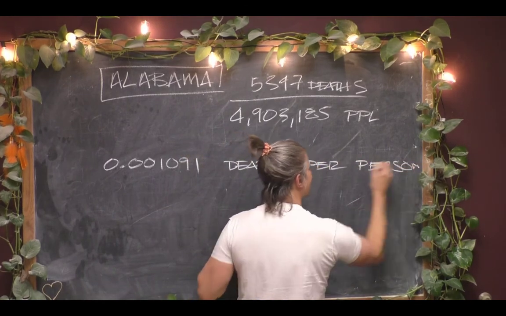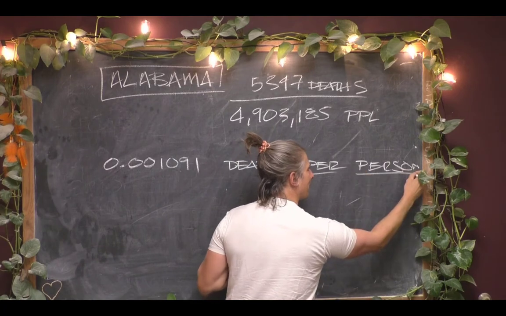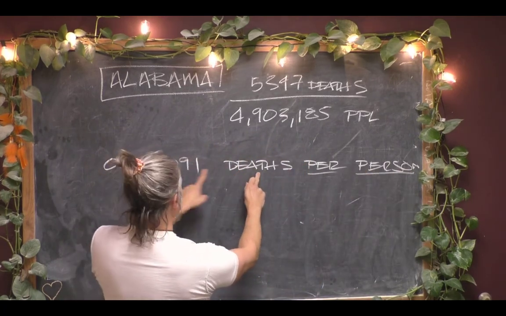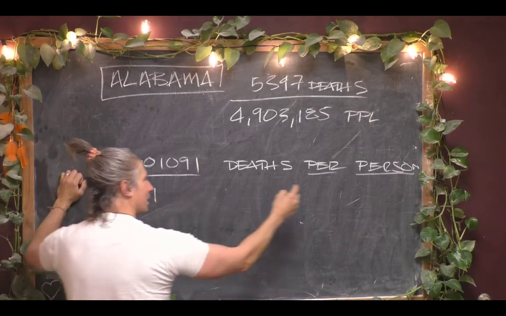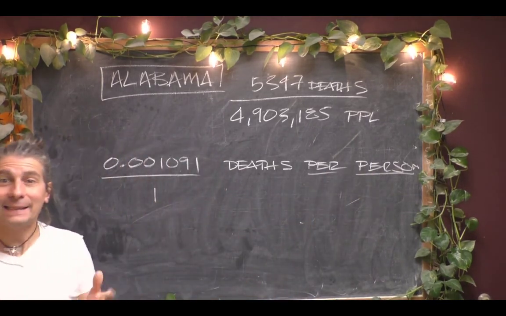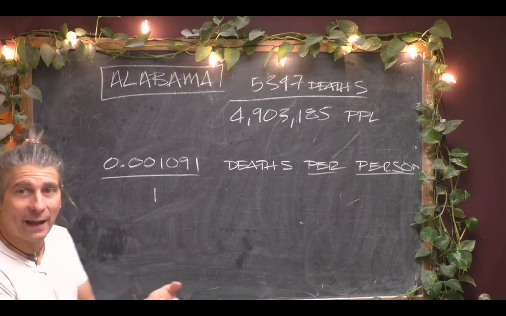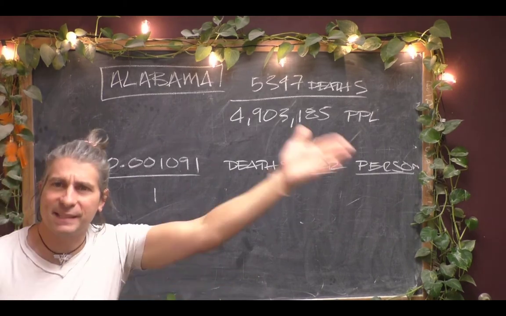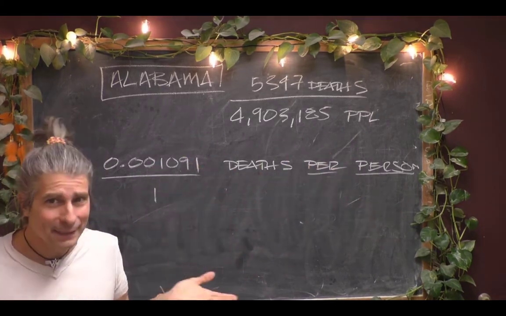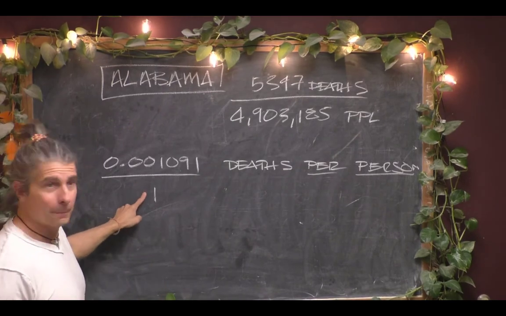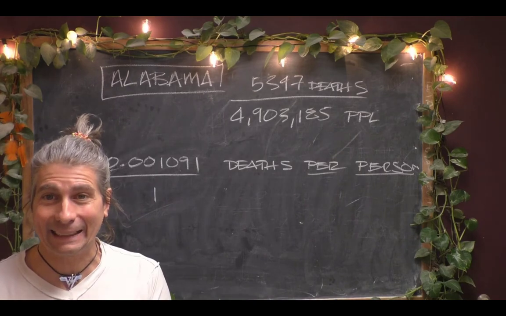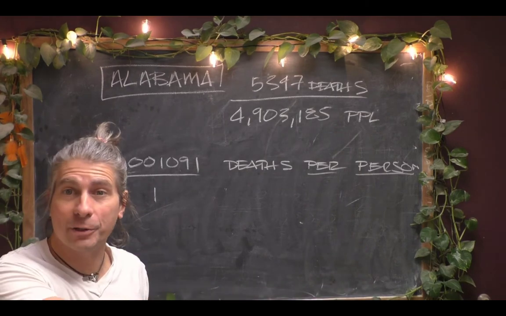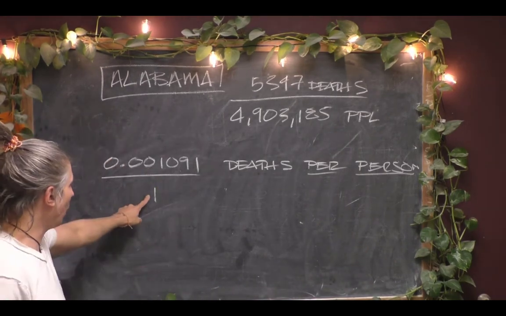And this is the part I think people forget. It's this many deaths per one person. That's the catch. When you divide two numbers in a calculator and it spits out the result, that result has a denominator of 1. And this is important because when you start trying to change these things to percentages and per 100,000, you have to know that there's a 1 there.